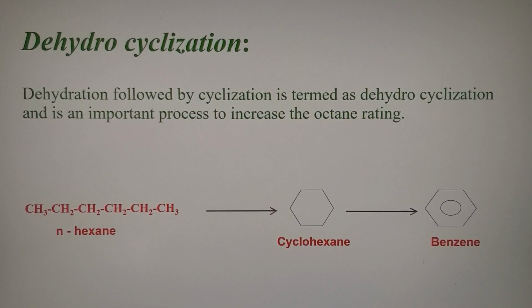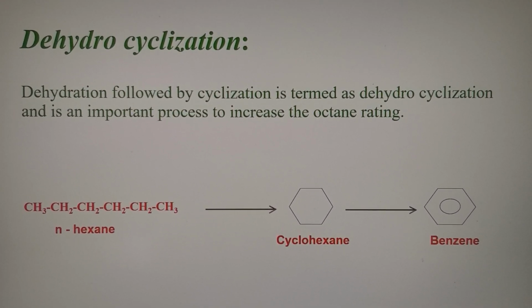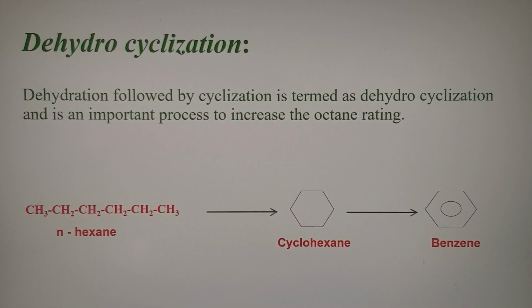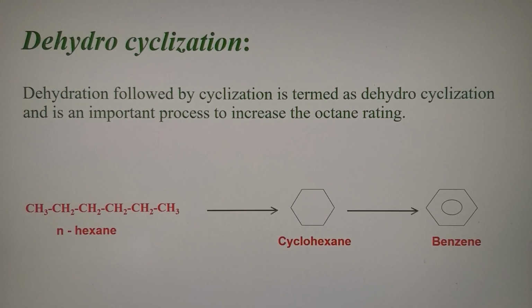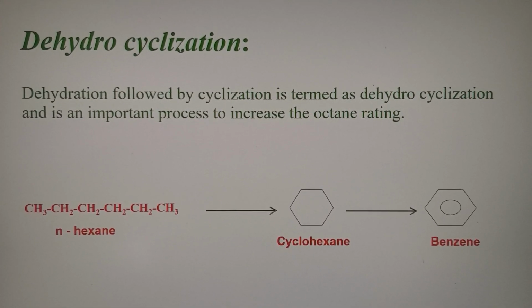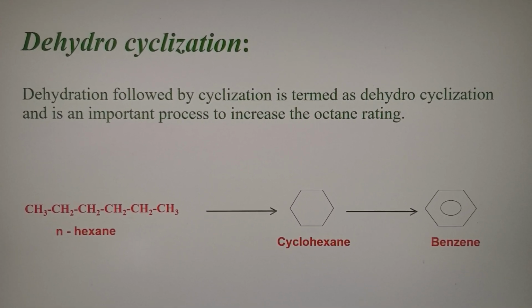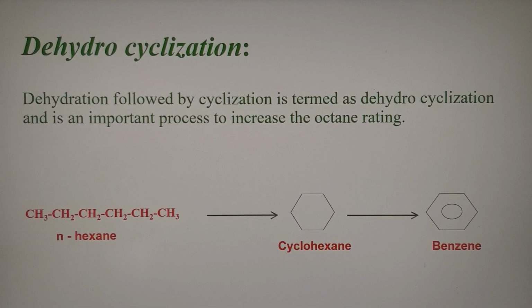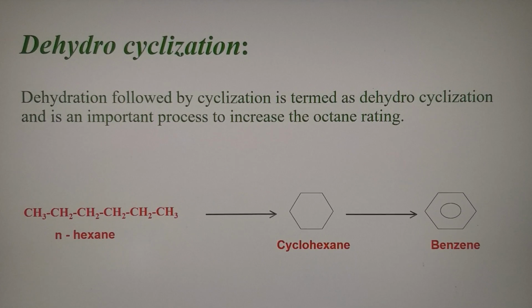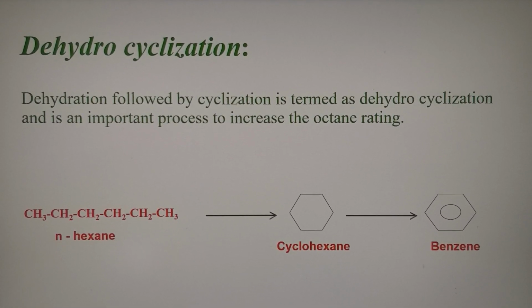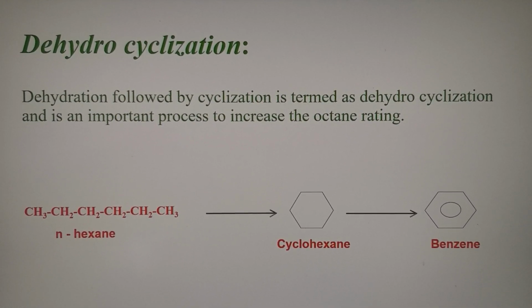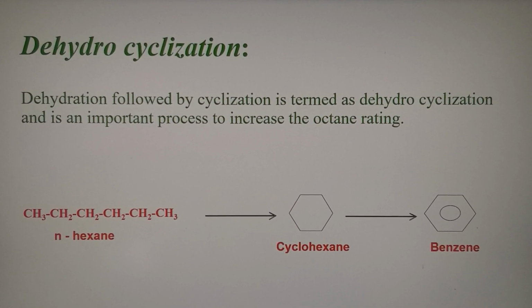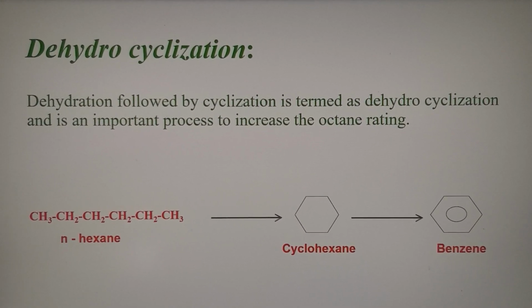Next is dehydrocyclization. This means the dehydrogenation is brought about followed by the cyclization. So the n-hexane is first converted into a cyclic structure, that is cyclohexane, and then it is further converted into an aromatic hydrocarbon, that is benzene, after the removal of hydrogen from it. So we can improve the quality of the fuel by bringing about changes in the structure.